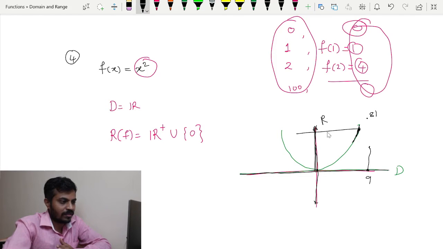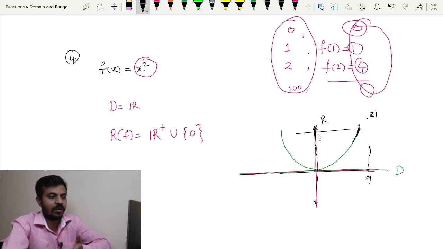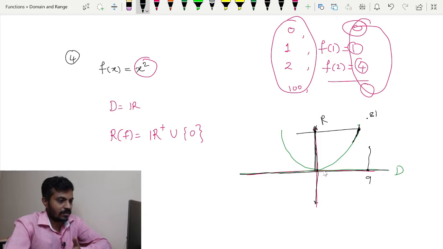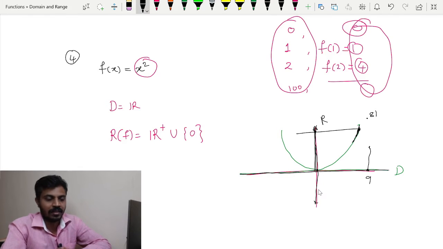The point where the line intersects the y axis lies in the range set. And you can see no graph lies below the x axis, so the points below the x axis will not be there in the range.